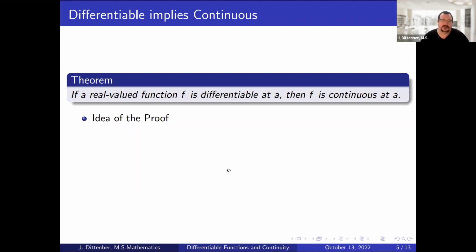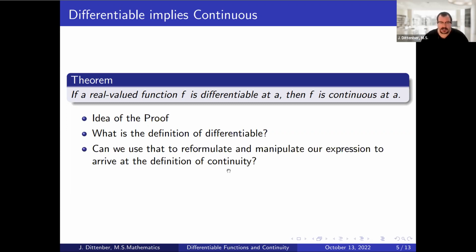The idea of the proof is like this. We're going to look at the definition of differentiability that I reformulated on the previous slide, and then see if we can take that expression and rewrite it in such a way that it is the definition of continuity. Can we end up with an expression that says the limit as x goes to A of f of x is equal to f of A, by starting with the definition of the derivative at A? That's our idea of the proof.